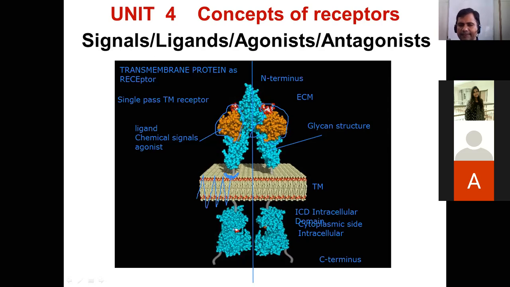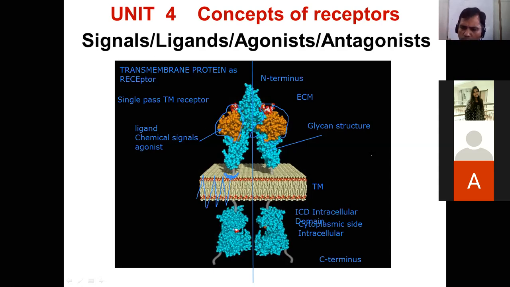Fine. Should we go to the next? Yes, sir. Okay. Sure. Okay, guys. So we have understood about the receptor, basic model of receptor. Now the next step is how the receptor is going to serve the purpose of receptacle or receiving the signal or receiving the instruction from ECM that is going to be transmitted to the cytoplasmic side, or you can say the intracellular compartment.